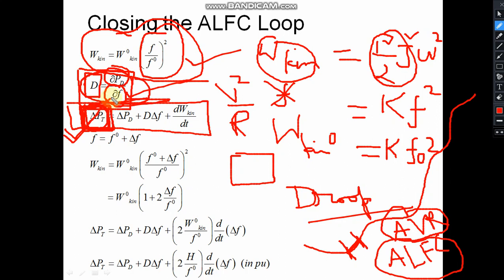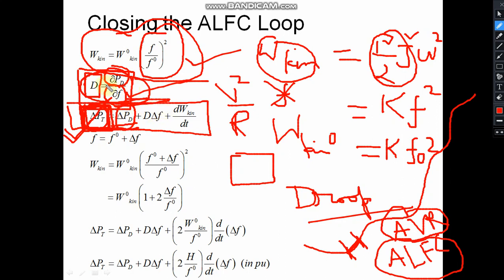So where will this increased turbine power go? This increased turbine power will be consumed at various places. Number one, it will be consumed in delta PD, because why was this whole exercise started? Because the load was increased. So the increased load, delta PD, the load was increased, so that will be supplied by this extra turbine power. Increase in turbine power will go to the increase in the load.